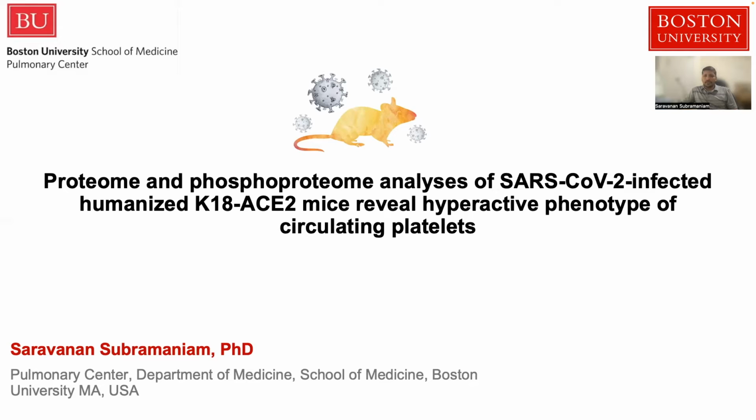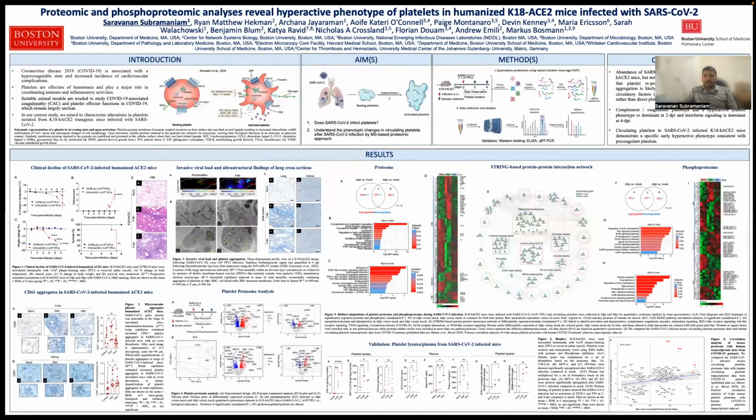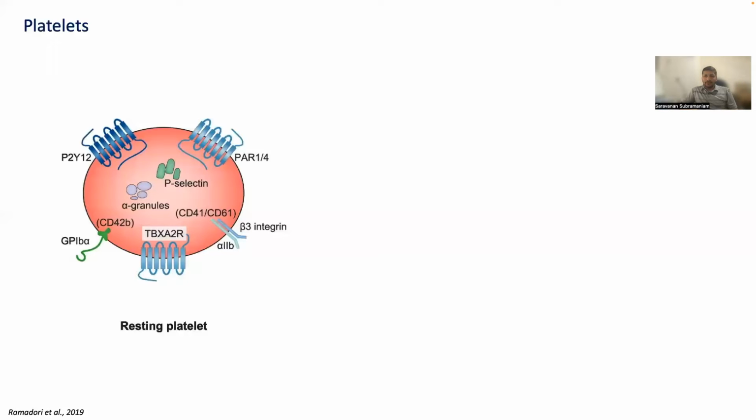In this presentation, I will talk about creating a human ACE2 mouse model to study platelet phenotype during SARS-CoV-2 infection. This is my electronic poster, and I will explain individual sections in the following slides. Platelets play a crucial role in managing vascular integrity, hemostasis, and blood coagulation.